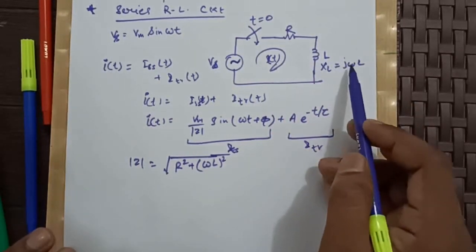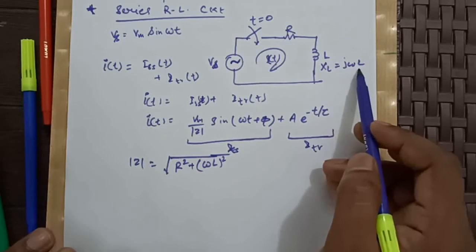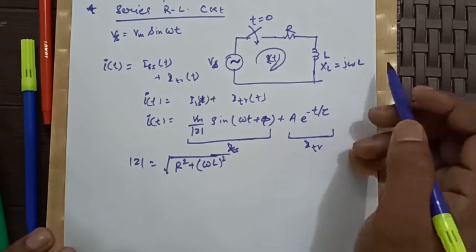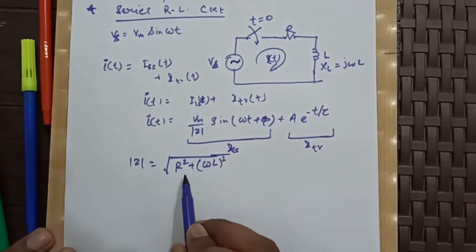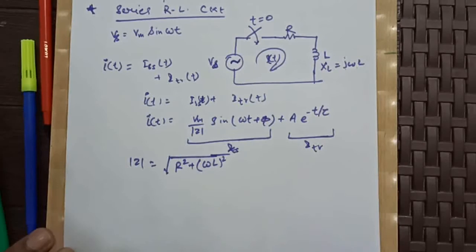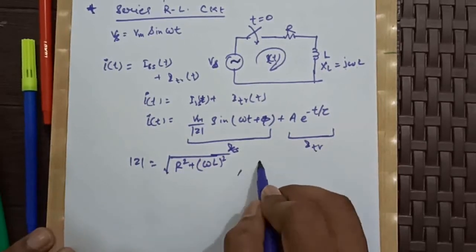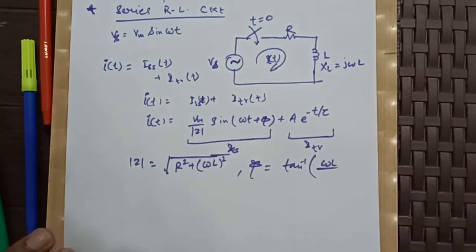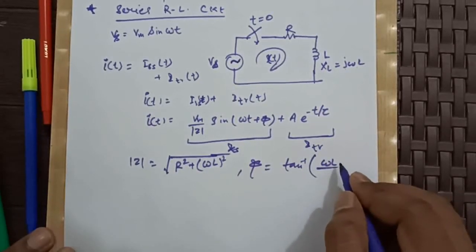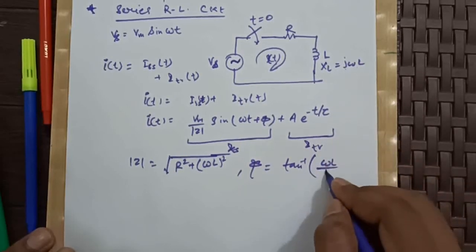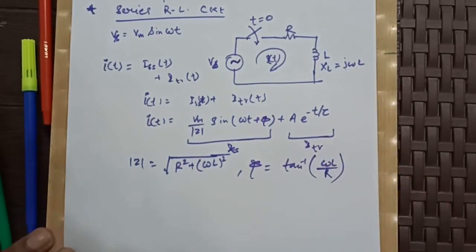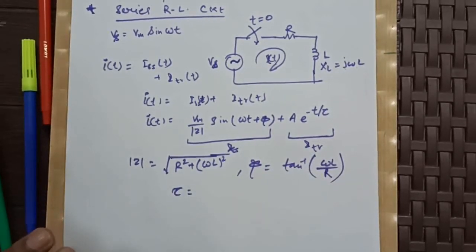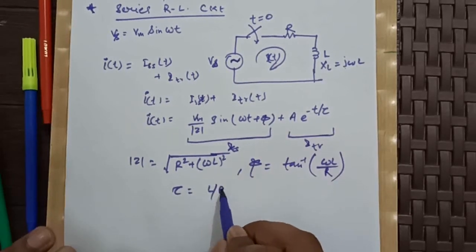This quantity is dependent on frequency, that is why XL is j omega L. Obviously there is a complex part, so the complete impedance magnitude will be root over R squared plus omega L whole squared, and our phi will be tan inverse of the imaginary part divided by the real part, that is omega L by R. And also our time constant for the transient part will be L by R.